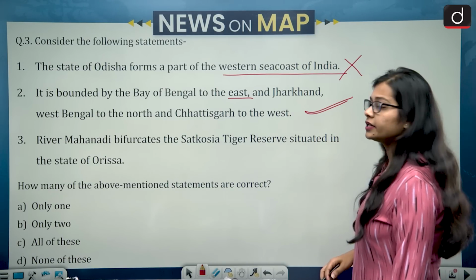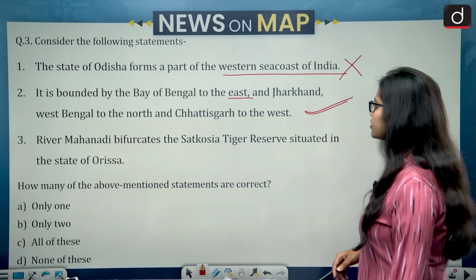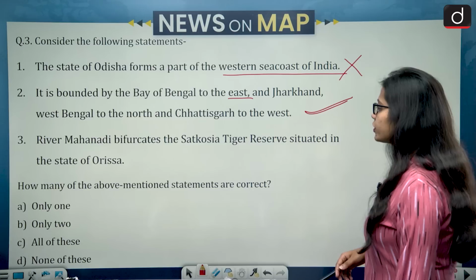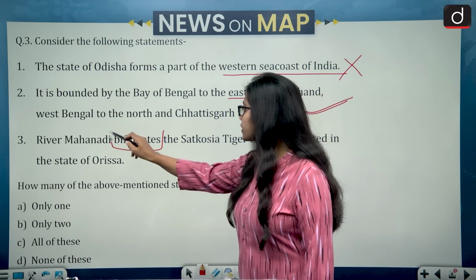Second statement is right. Then third statement says that river Mahanadi bifurcates the Satkosia Tiger Reserve situated in the state of Odisha. The important word here is bifurcates.